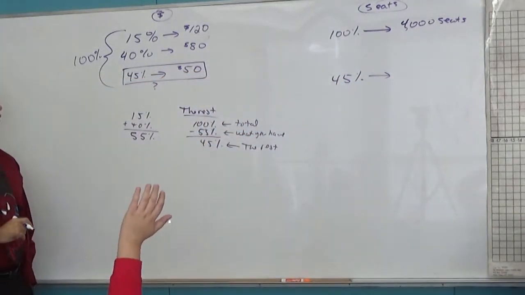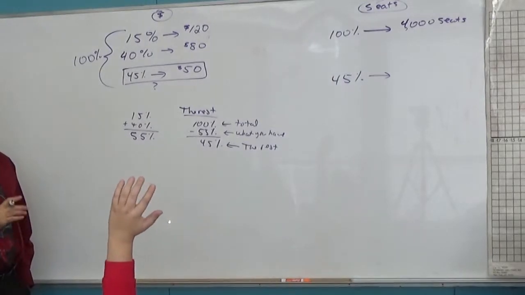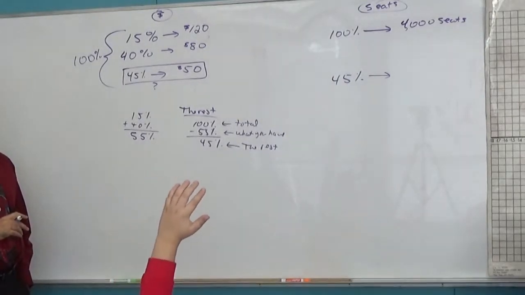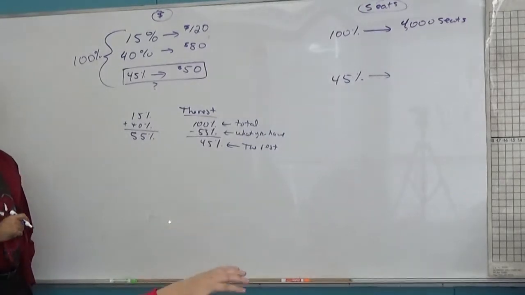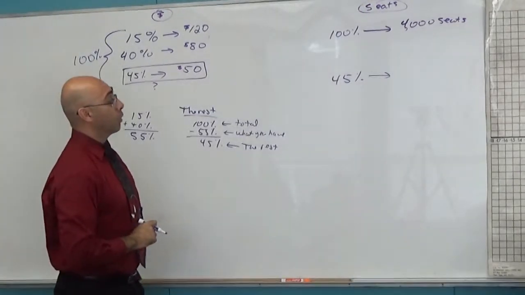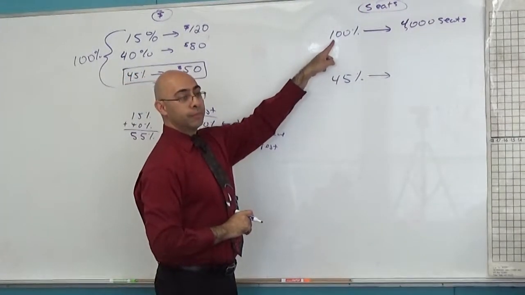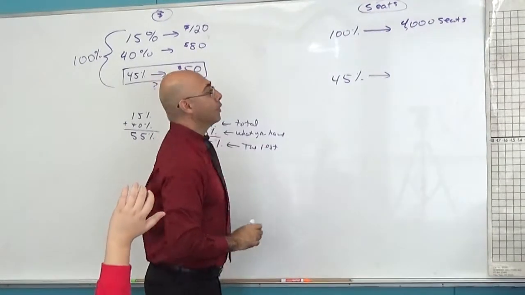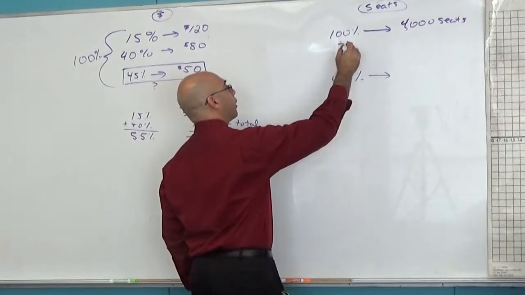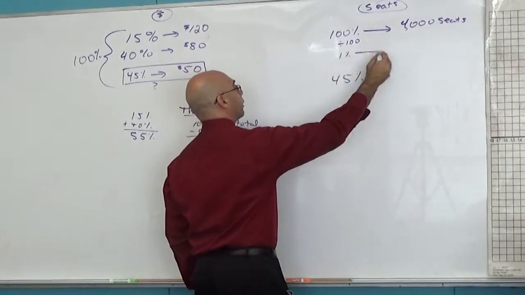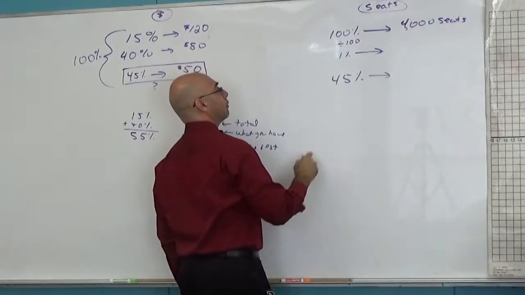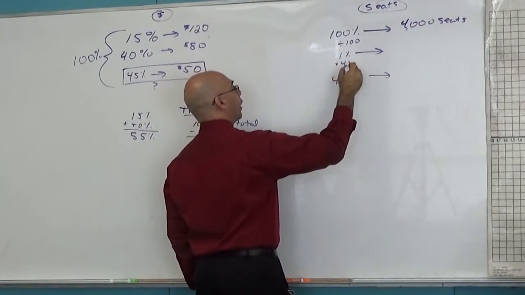Subtract by 55. You can't subtract because when we deal with this, we are either multiplying or dividing. Yes? Divide it by 100 to turn it into 1%. And then times by 45. You could do that.